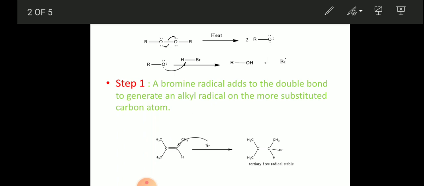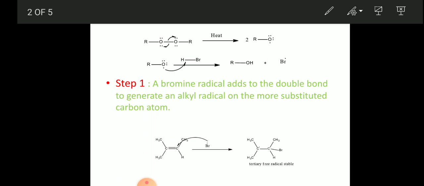You can see here clearly two lone pairs on one oxygen, and two lone pairs on the other oxygen. Electron repulsions are there, so the bond is very labile. It can be homolytically broken easily by providing a little amount of energy.